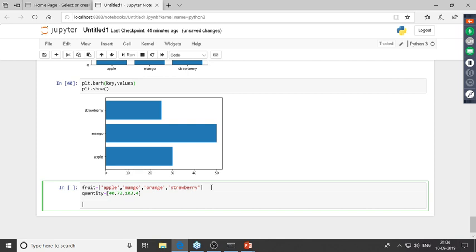Now I'll go ahead and create this pie plot. So I'll type in plt.pie. So the first parameter would be the size, or basically the quantity, the numerical values of the distribution. So that would be present in quantity. After this, I'd have to give in the labels. So labels are present in the fruit list. Right. Now I'll just type in plt.show. Right. So this is our pie plot over here. So this is how we can create a pie plot. Right, so this basically shows us the distribution of different fruits.